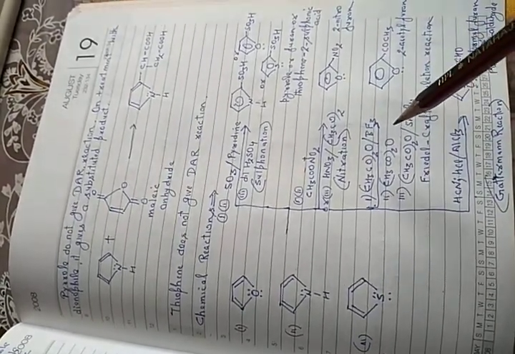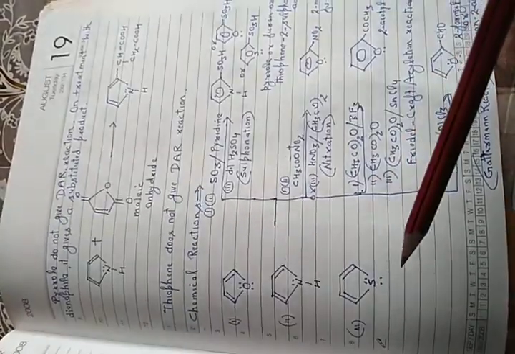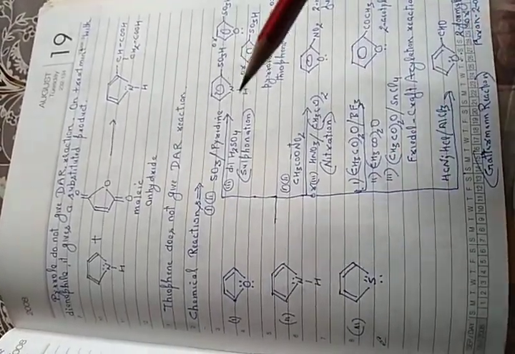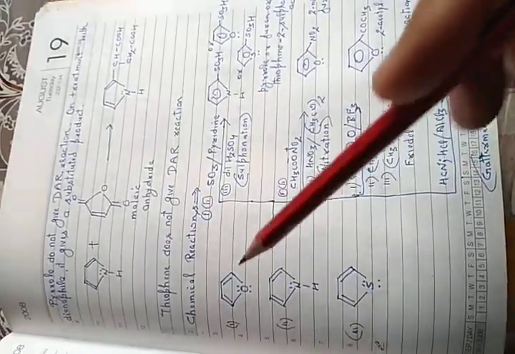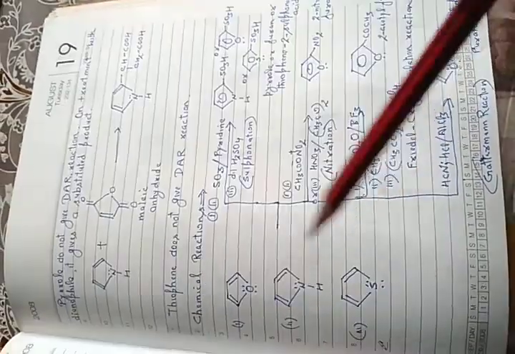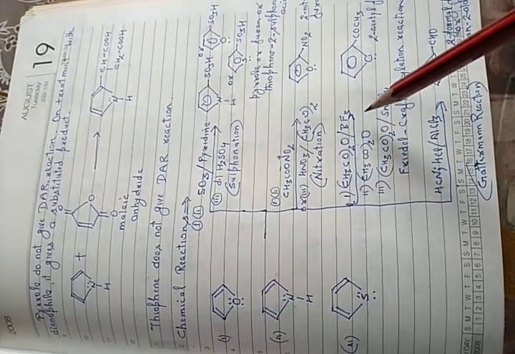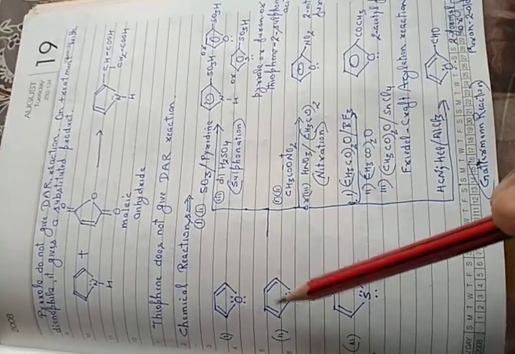This reaction also tells about the reactivity of five-membered heterocyclic compounds. We already know pyrrole is more reactive than furan and furan is more reactive than thiophene. This reactivity trend is also explained by this reaction. We can see here, for acetylation, pyrrole needs only acetic anhydride, no catalyst requirement. That's why pyrrole is more reactive than furan and thiophene.